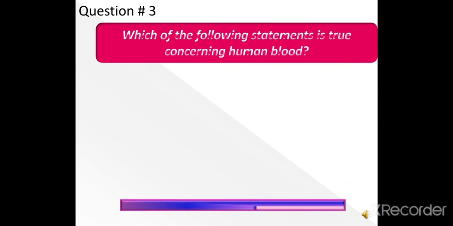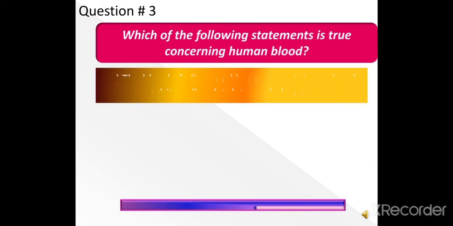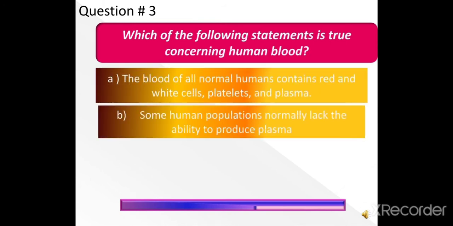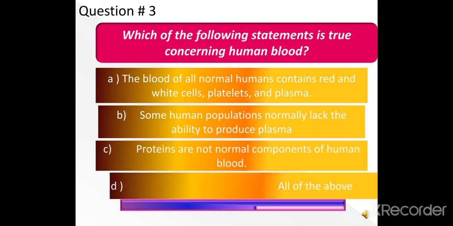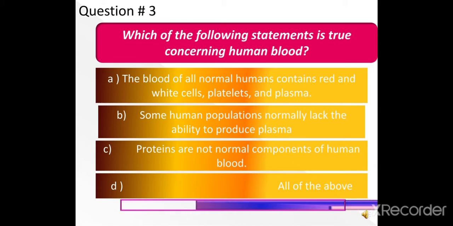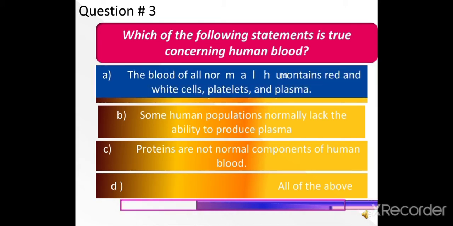Next question is question number 3. Which of the following statements is true concerning human blood? The blood of all normal humans contains red and white cells, platelets and plasma. Some human populations normally lack the ability to produce plasma. Proteins are not normal components of human blood, or all of the above. The right answer is the blood of all normal humans contains red and white cells, platelets and plasma.